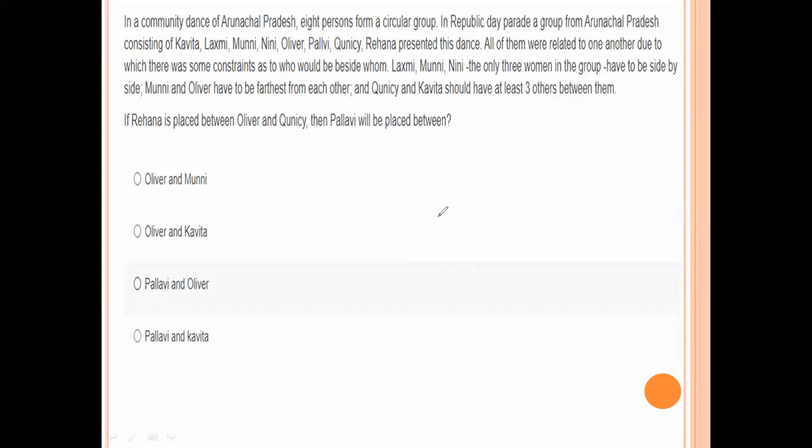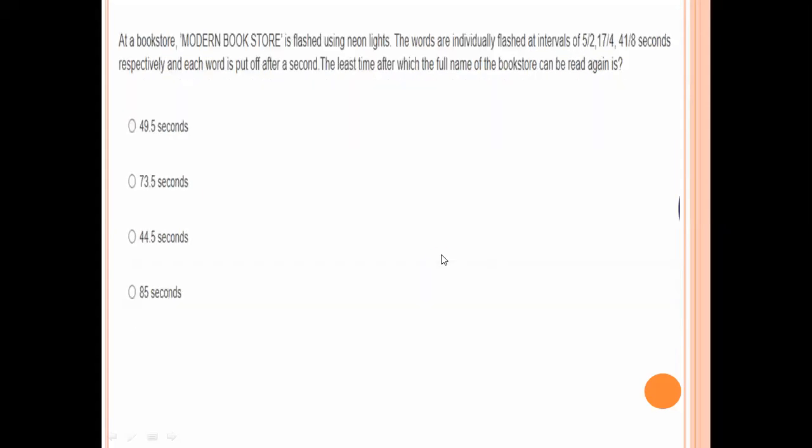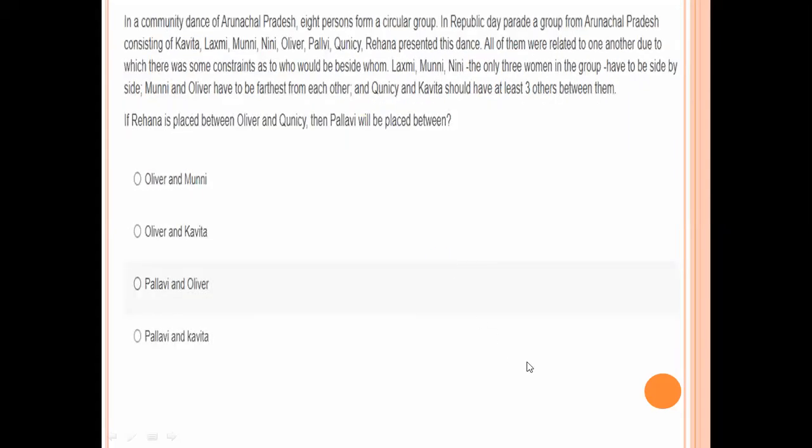Dance of Arunachal Pradesh, 8 persons form a circular group. In a Republic Day parade, a group from Arunachal Pradesh consisting of Kavita, Lakshmi, Munni, Naini, Oliver, Pallavi, Quincy, Rehana presented this dance.